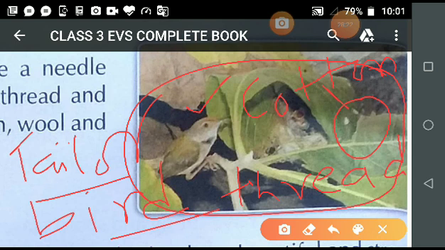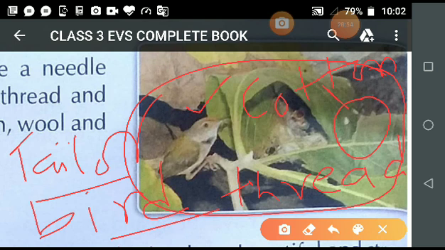And dried twigs also, which I already explained. The nest is lined with material like cotton, wool, grass, and hair to keep the nest cozy, so that the nest is warm and comfortable for the young birds. I hope you are all able to understand the nest of the tailor bird.